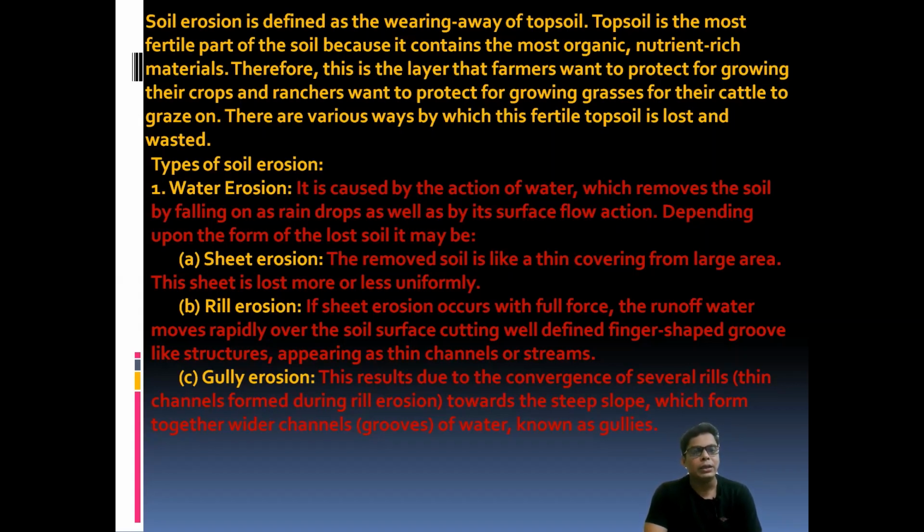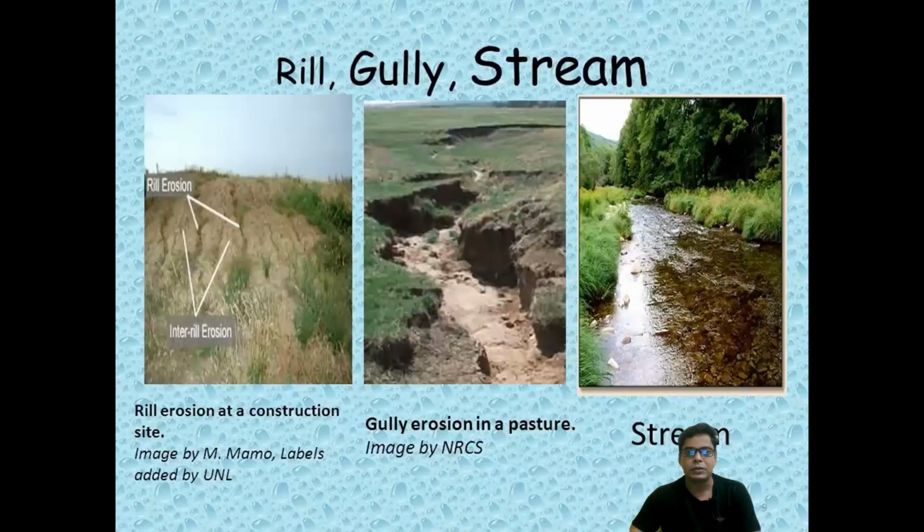Then come to gully erosion. When these finger-like drainage channels converge into several rills and join each other, they become wider and wider, and this is called gully erosion. In the picture you can see the rill erosion here, and then this is the gully erosion.